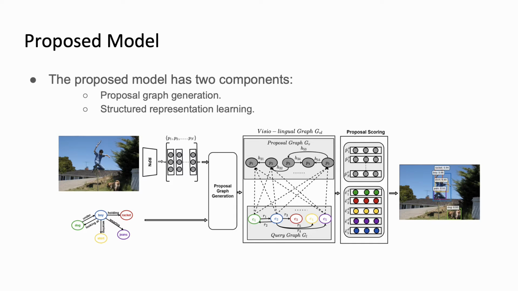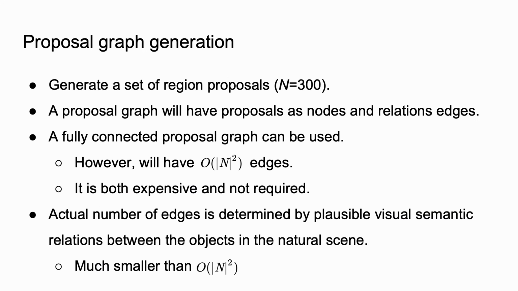Towards solving this problem, we propose a query-guided localization framework that has two components: proposal graph generation and structure representation learning. We first generate a set of 300 region proposals and then create a proposal graph with region proposals as nodes and spatial semantic relationship between them as edges.